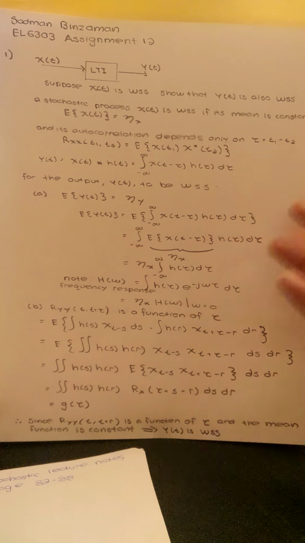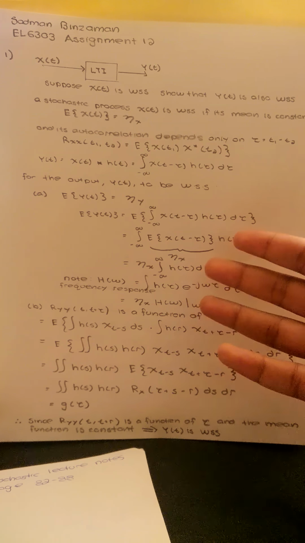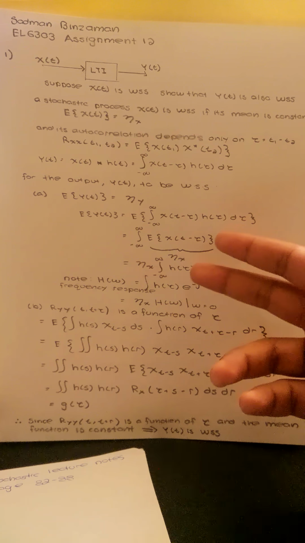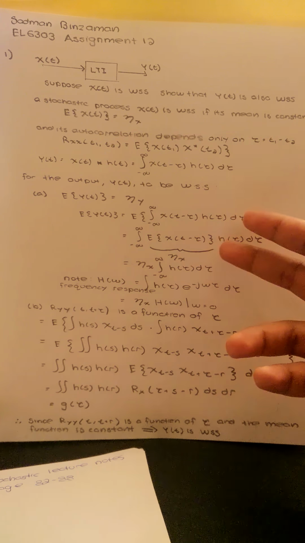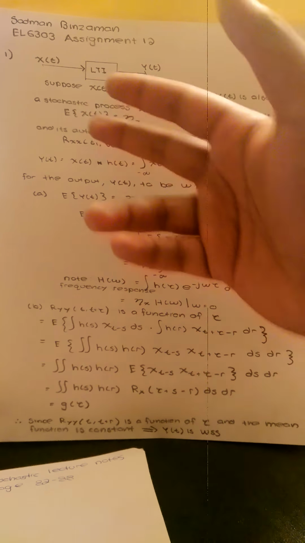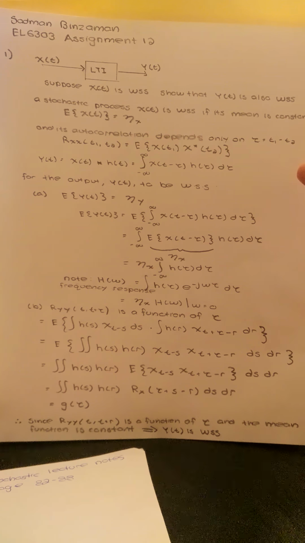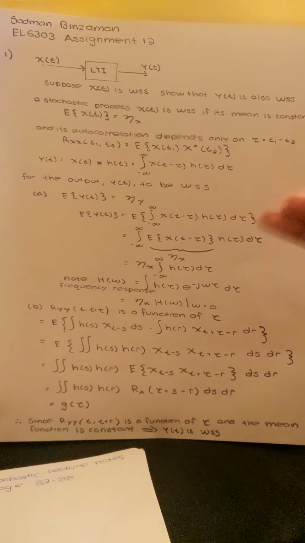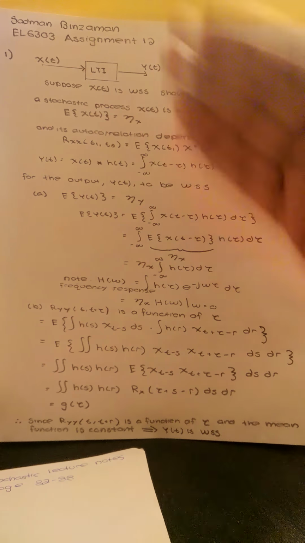If omega equals 0, the exponent e to the negative j omega tau simplifies to e to the 0 power, which is equal to 1. So the mean of y equals eta x, which was a constant, times another constant, which produces a constant. So we proved that first property.